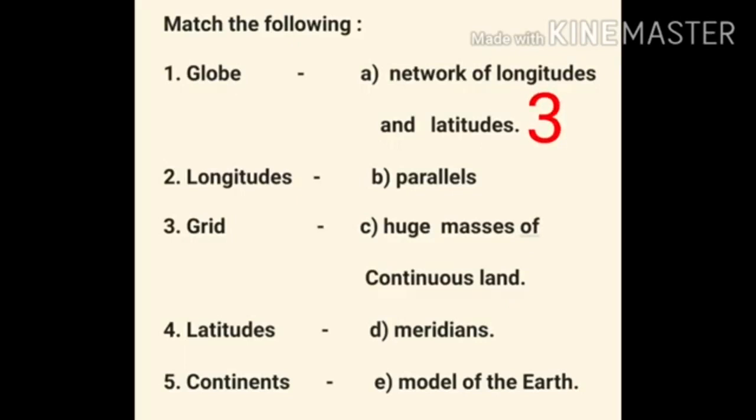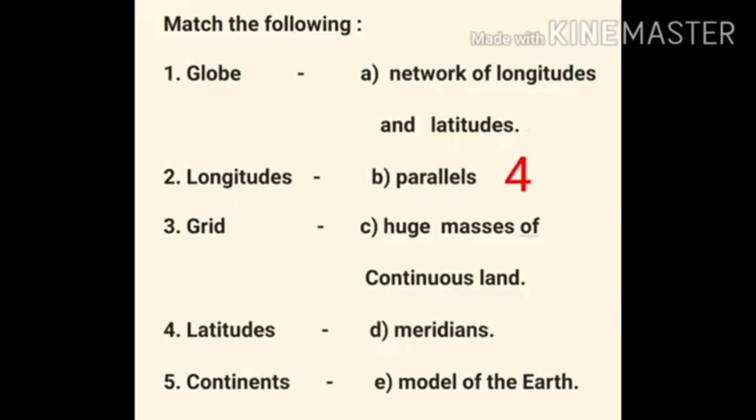What is the answer? Yes, the answer is network of longitudes and latitudes. Grid, network of longitudes and latitudes. Fourth question, latitudes. Yes, the answer is option B, parallels.